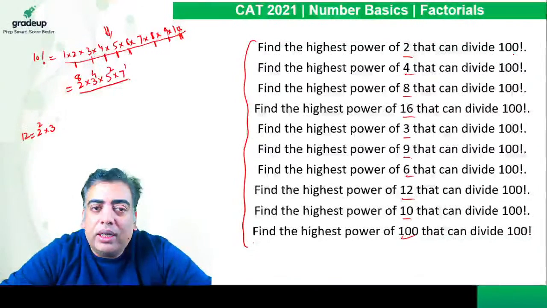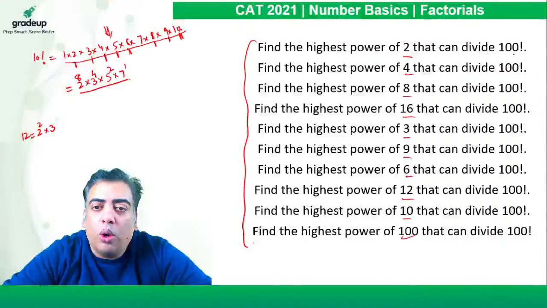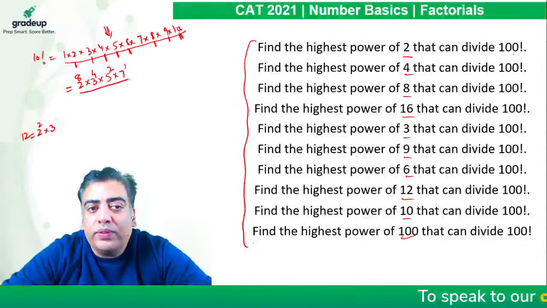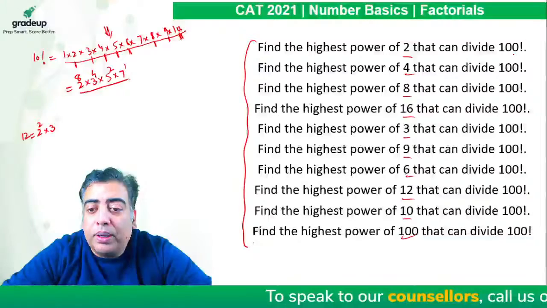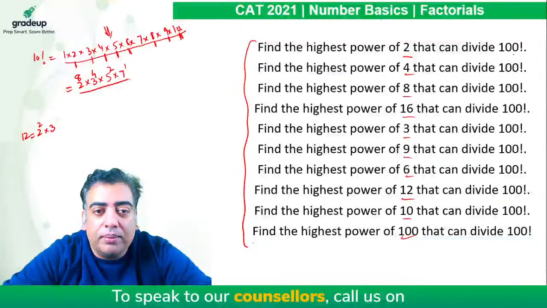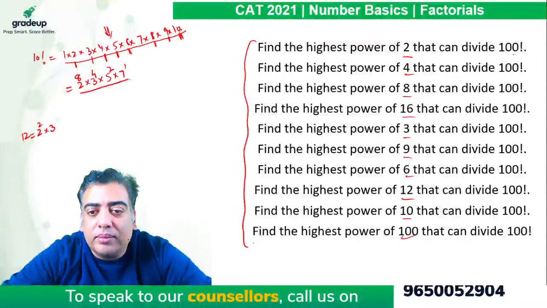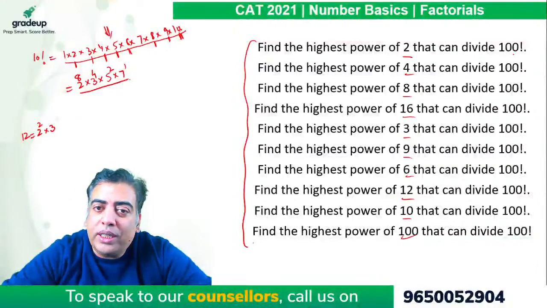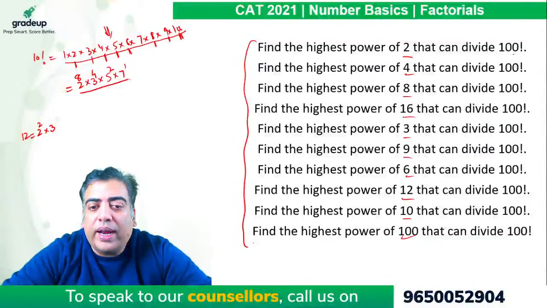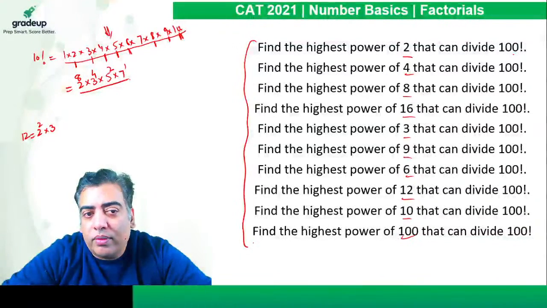10 factorial is a smaller number and we can always do the counting of each and every prime value. But 100 factorial is a very big number. We cannot do counting like this. So we need to build a concept to find the power of each and every number in 100 factorial.